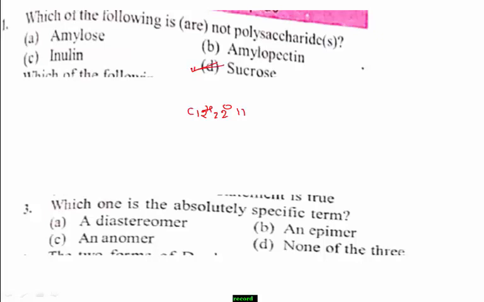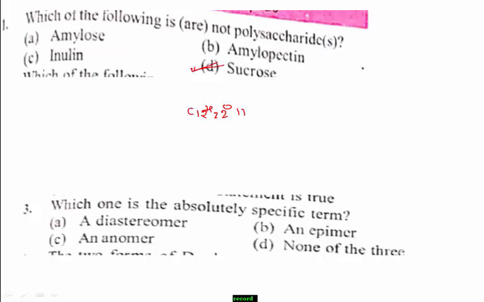Next question, question number 3. Which one is an absolutely specific term? Among the given options, which one is absolutely specific? The options are: option A, diastereomer; option B, epimer; option C, anomer; and option D, none of these.